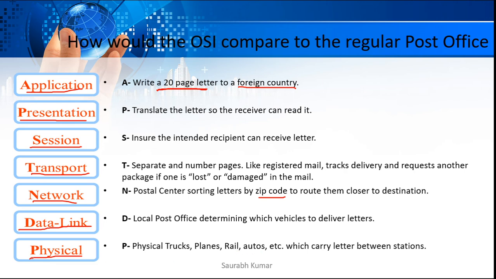Similar to that, the physical layer in our computer also decides what kind of media it is going to use. Is it going to be sent through the copper cable? Is it going to be sent in the format of light? Is it going to be sent in the format of electronic current, like plus and minus, 0 and plus? Those will be determined by the physical layer.